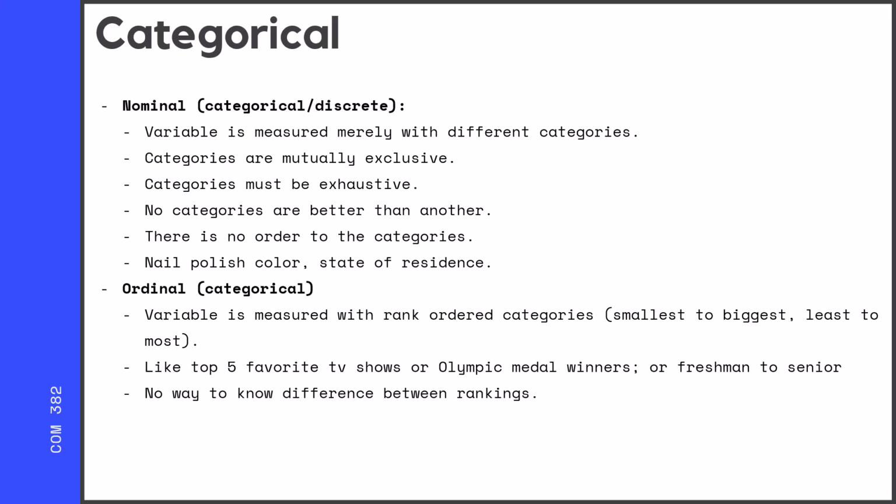Another example could be freshman, sophomore, junior, senior. They are categories. You're fit into one or the other, but we're not necessarily assigning numbers to them. And there's no real way to know the difference between rankings. It's not that a gold medal is a certain number different from a bronze, which is a certain number different from a silver. So it's still categorical, but there's a little bit of ranking involved.